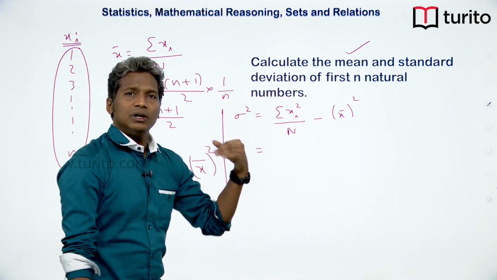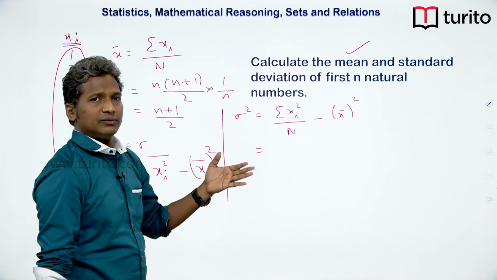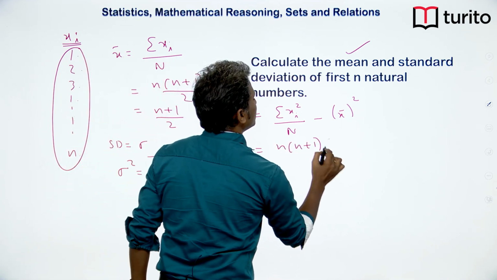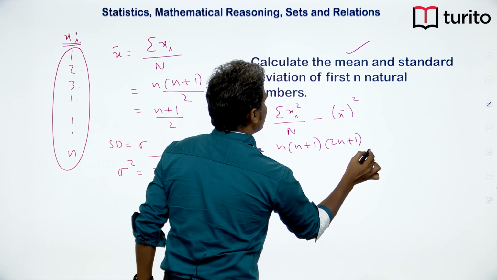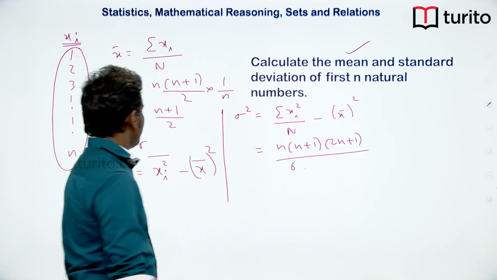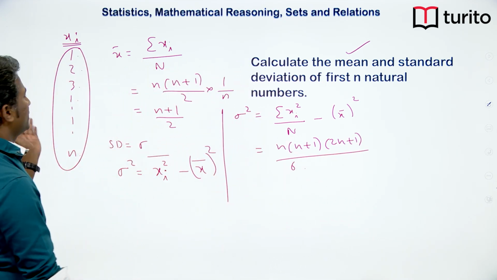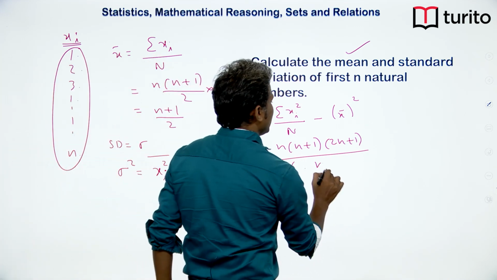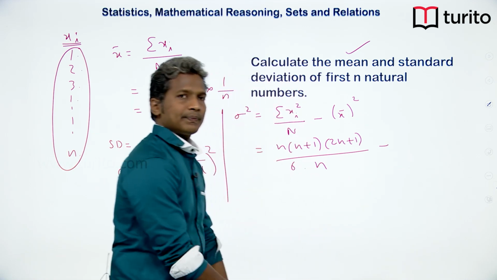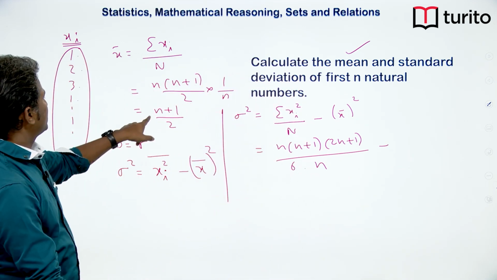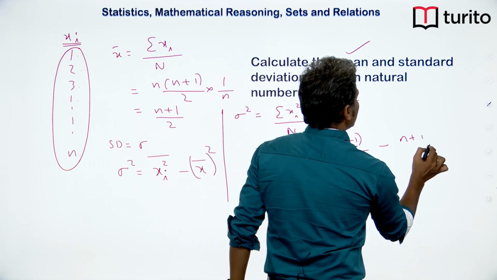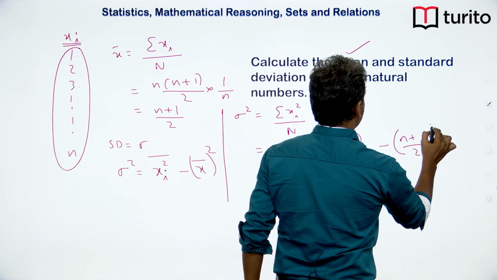What is the sum of all squares of n natural numbers? It is n into n plus 1 into 2n plus 1 by 6. Now how many total numbers are there? Total numbers are n only. So divide this with n, minus, what is the average? Mean is n plus 1 by 2. So that is the average, so n plus 1 by 2 whole square.